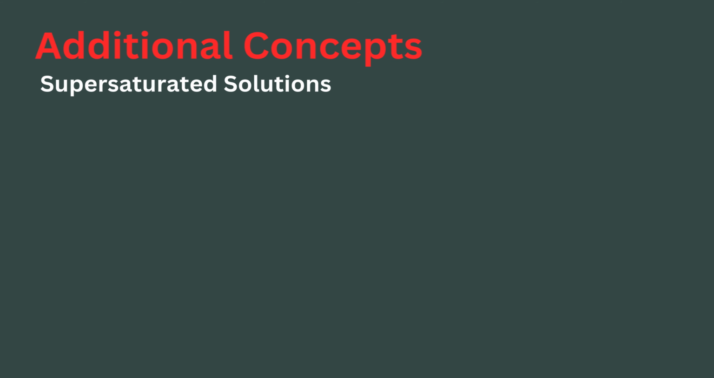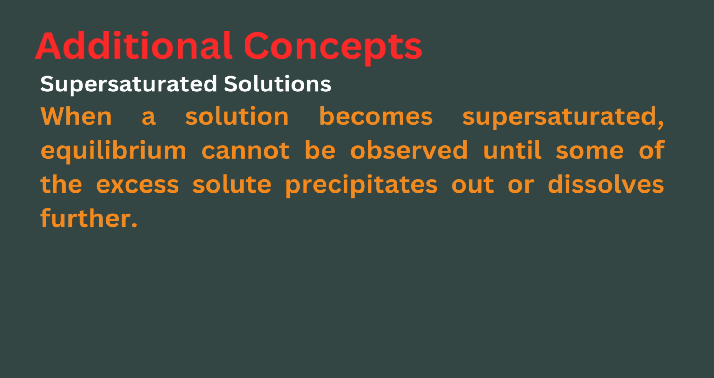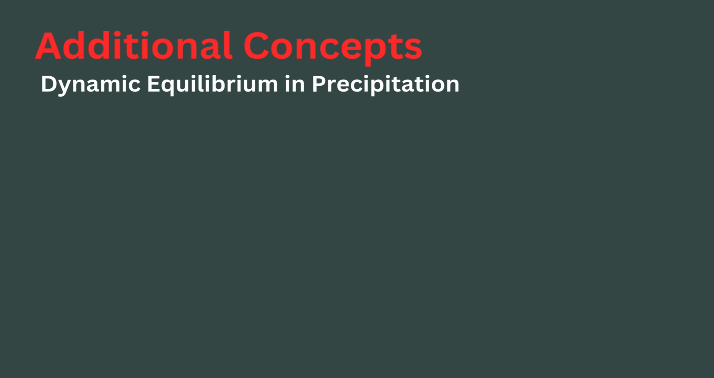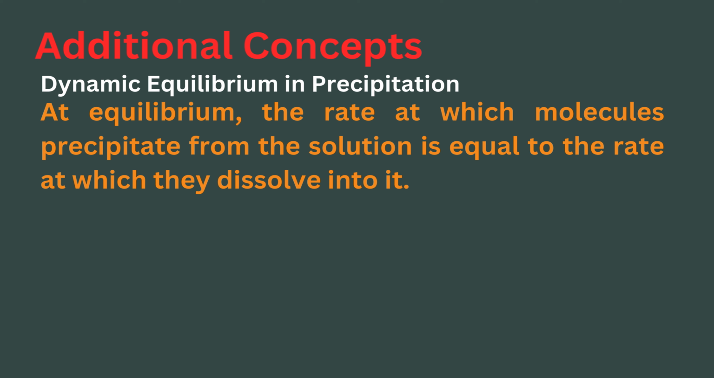Supersaturated solutions. When a solution becomes supersaturated, equilibrium cannot be observed until some of the excess solute precipitates out or dissolves further. Dynamic equilibrium in precipitation. At equilibrium, the rate at which molecules precipitate from the solution is equal to the rate at which they dissolve into it.